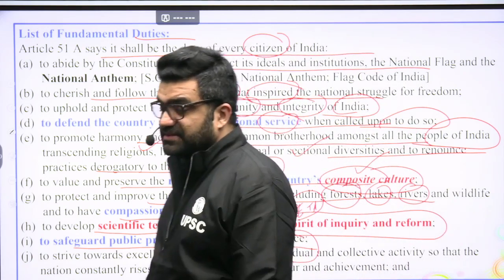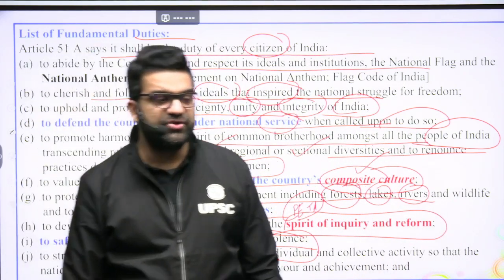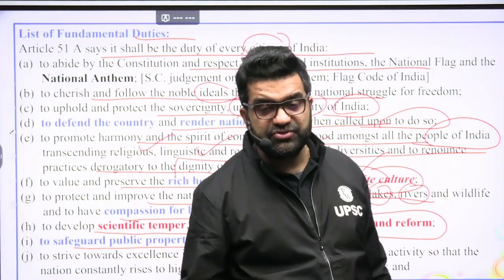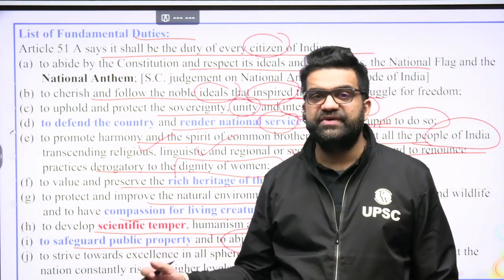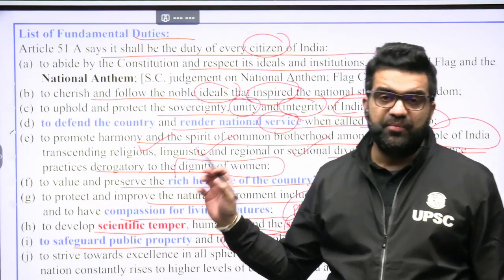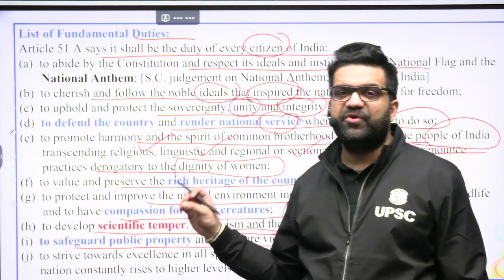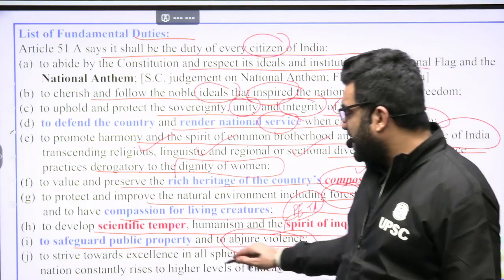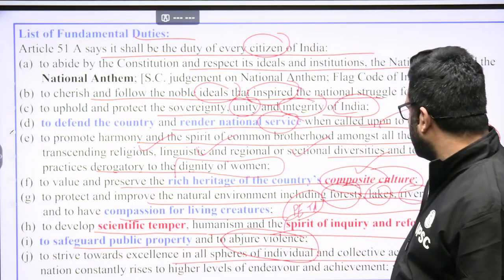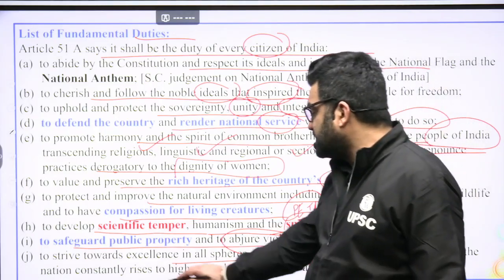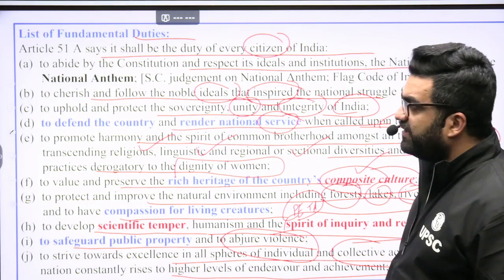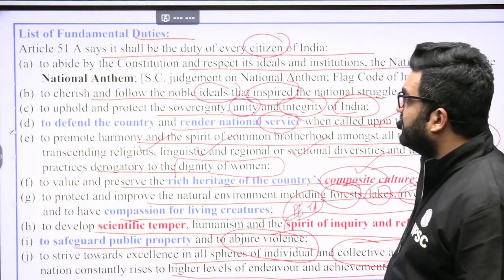Abjure violence. So, safeguarding public property means you should not torch public buses, you should not burn public buses when protesting for reservation, protesting for your community's rights, or any kind of protest in the country. Okay, to strive towards excellence in all spheres of individual and collective activity, so that the nation constantly rises to higher levels of endeavor and achievement.